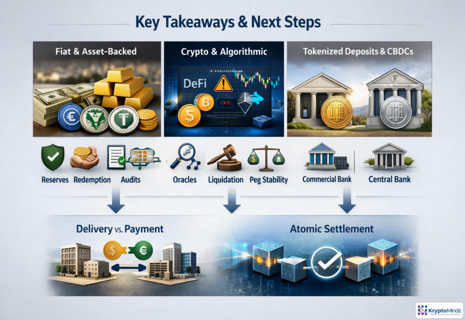The key lesson is that selection matters. Fiat and asset-backed coins depend on reserves, redemption, audits, and reconciliation. Crypto and algorithmic designs add oracle, liquidation, and peg risks. Tokenized deposits and CBDCs may better fit institutional settlement. Next, we apply these choices to delivery versus payment and atomic settlement.